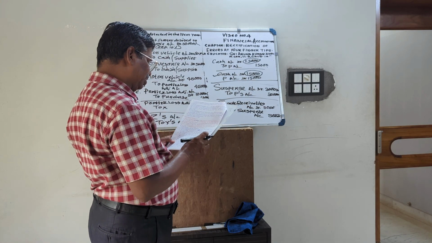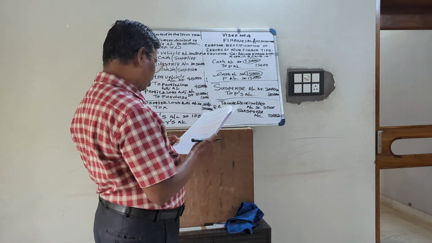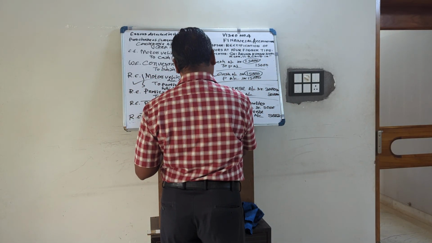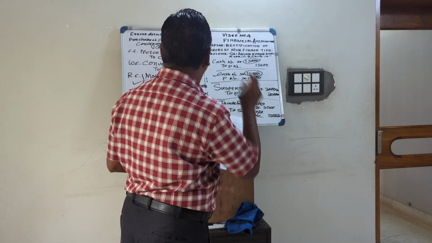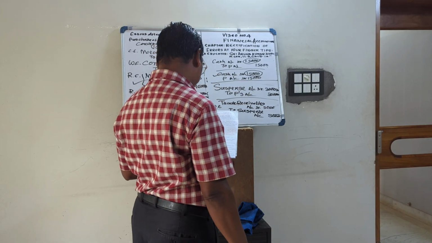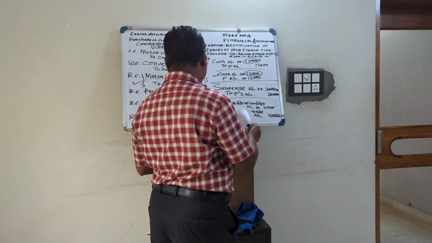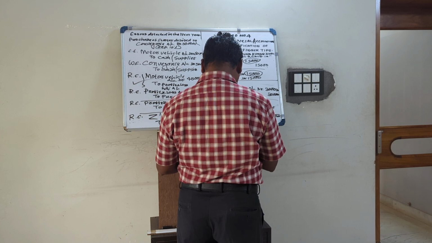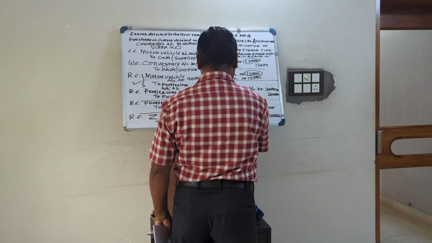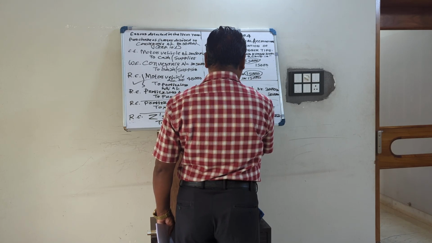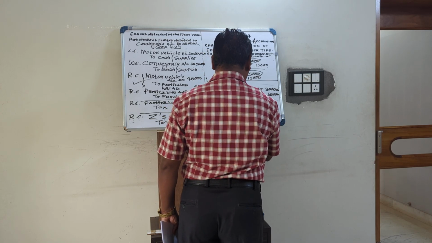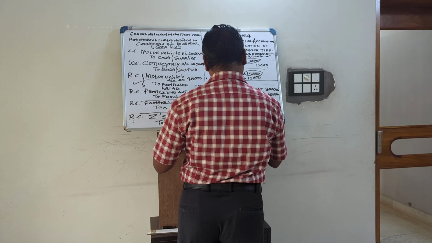Then, sale of goods to Mr. X for 20,000 was omitted to be recorded. Sale of goods to X. X account debited to sales. So rectification entry X to sales. So if it were rectified this year, fine, but it is detected next year. So we will not take the help of sales. Sales already closed. So we will take the help of profit and loss adjustment account. X account debited to profit and loss adjustment account. So amount is 20,000.